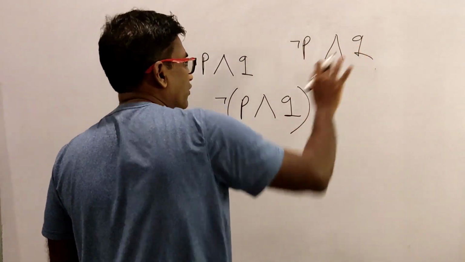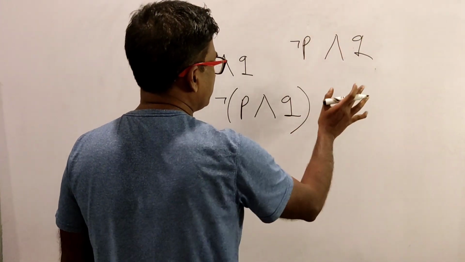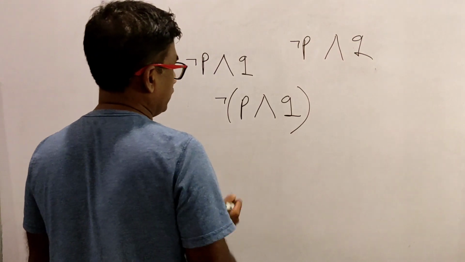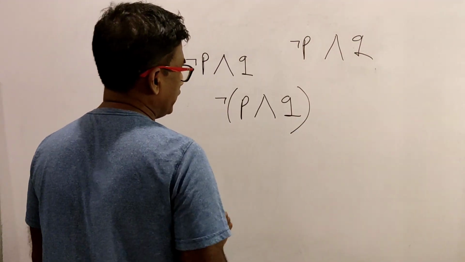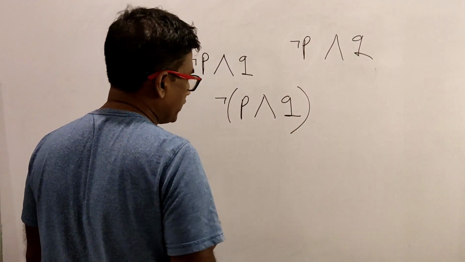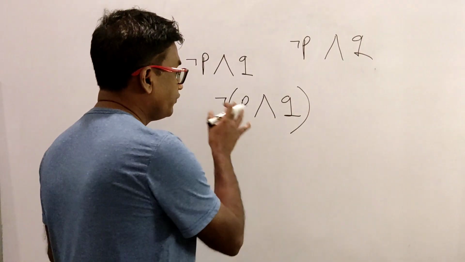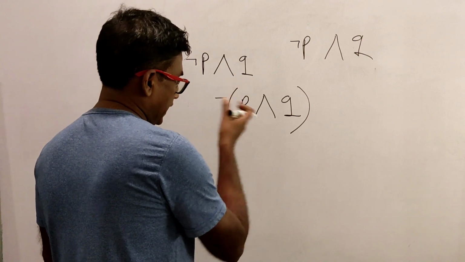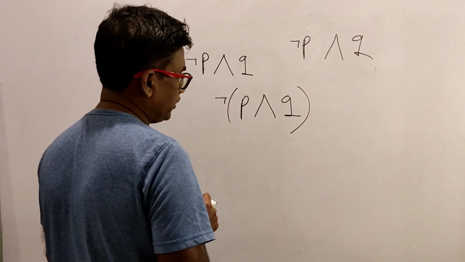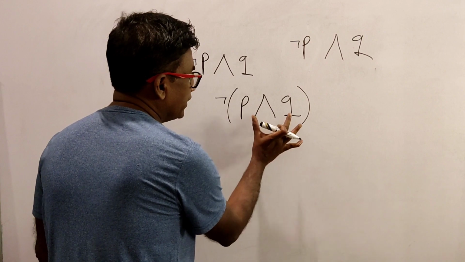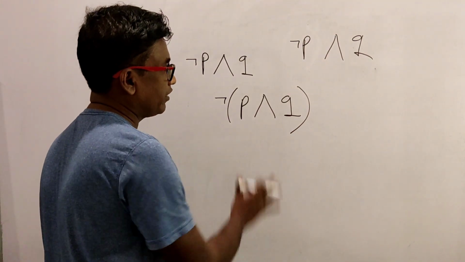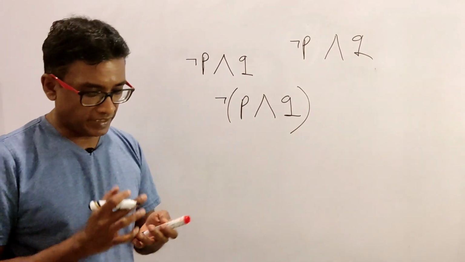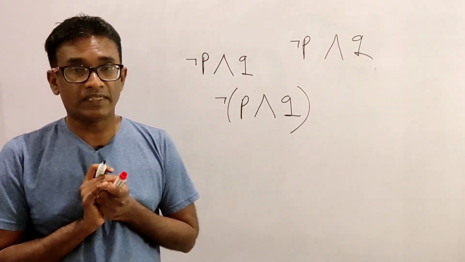So if you know the order of precedence, you know that this means the conjunction of not P and Q, not the negation of P and Q. If you want to write the negation of P and Q, you write it like this. So if you want to depict the negation of the conjunction P and Q, you include the conjunction within the parenthesis, okay, because parenthesis overrides precedence, right? So that is what is meant by order of precedence.